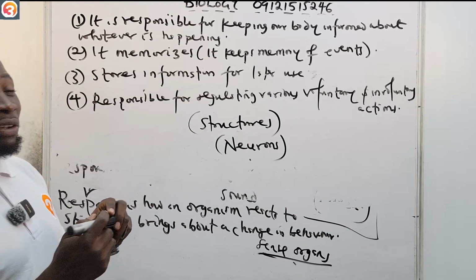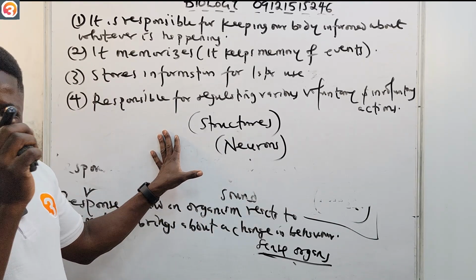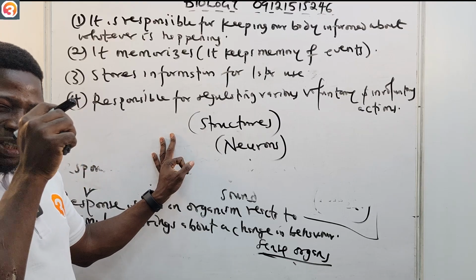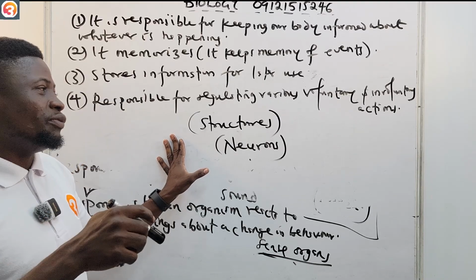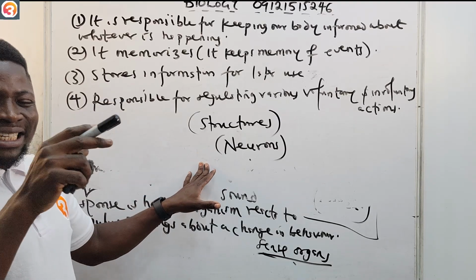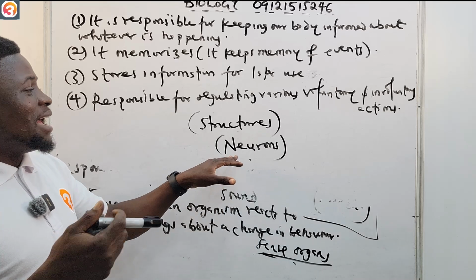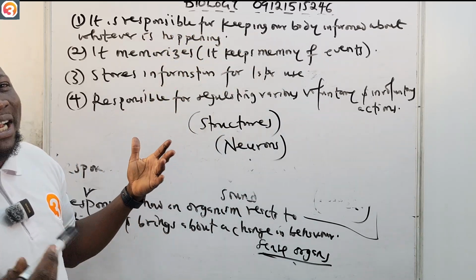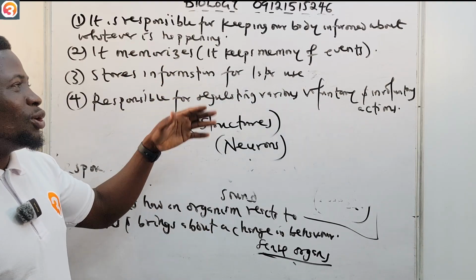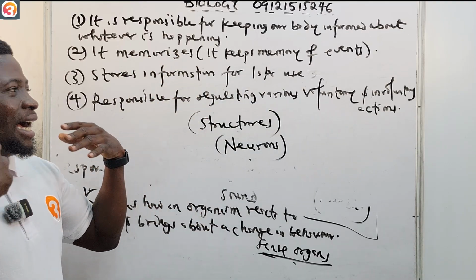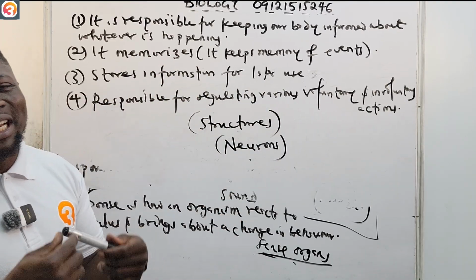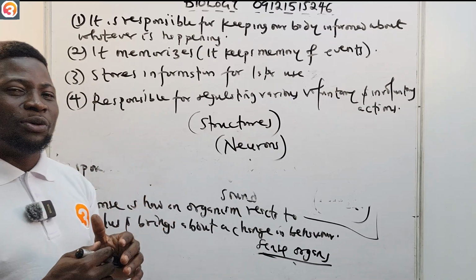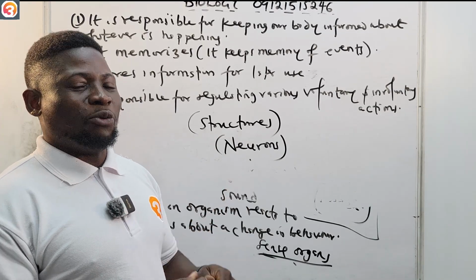So how is this neuron able to keep our body informed about events, memorize, store information, and regulate voluntary and involuntary actions? All of these we're going to see in the next class when we talk about neurons.